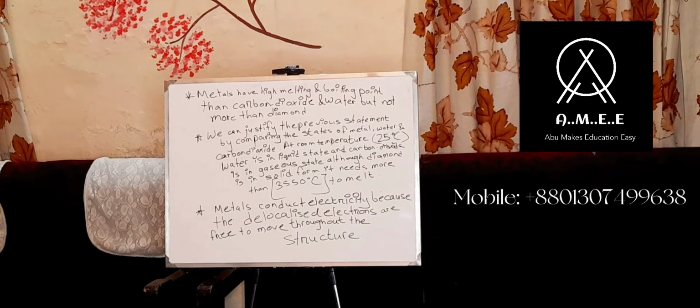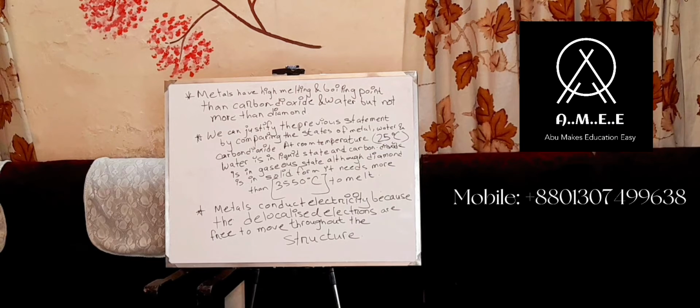We can justify the previous statement by comparing the states of metal, water and carbon dioxide at room temperature. I have given a bracket and written 25 degrees Celsius. It's not mandatory to write 25 degrees Celsius, but you can write it. At room temperature, 25 degrees Celsius, water is in liquid state and carbon dioxide is in gaseous state. Although diamond is in solid form,